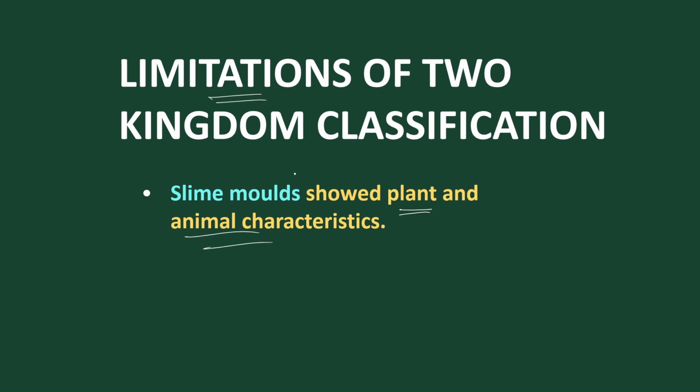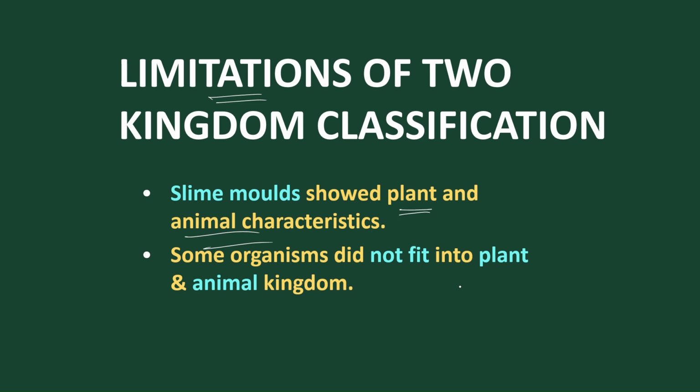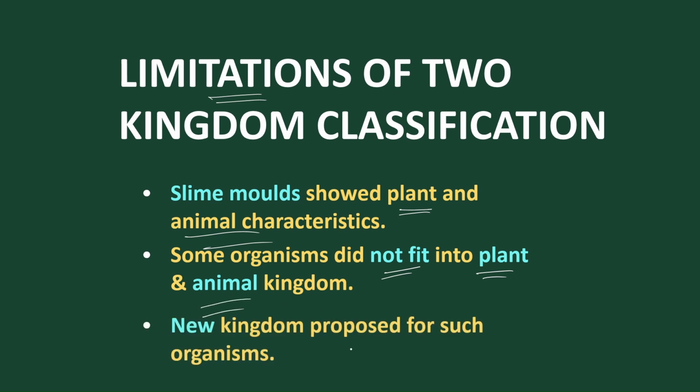As limitations are present, a new kingdom will be formed. This two kingdom classification is not a complete form of classification, as there are many limitations. Some organisms did not fit into the plant and animal kingdoms. To overcome these limitations, a new kingdom approach was taken, which is called the three kingdom classification. Let's start with the three kingdom classification.